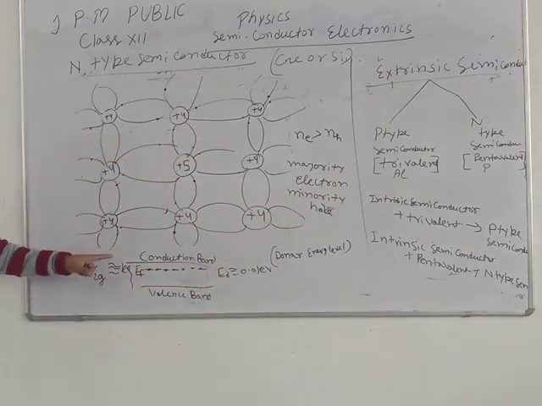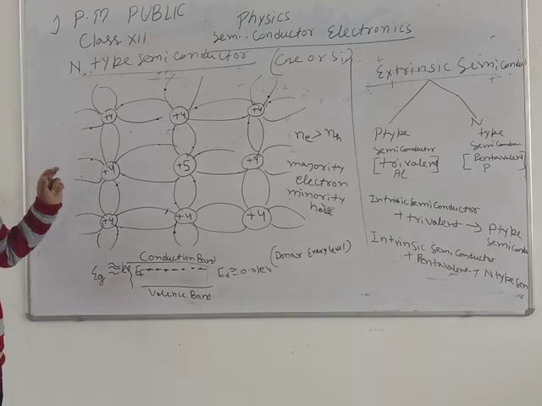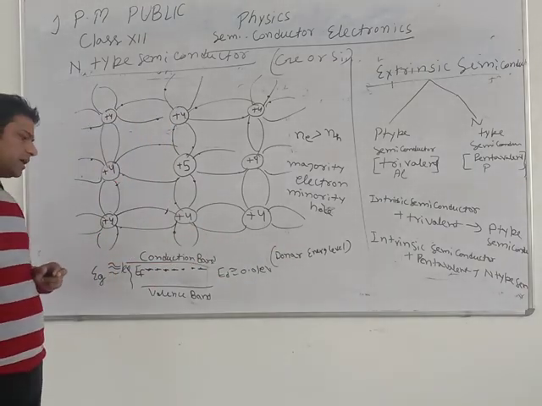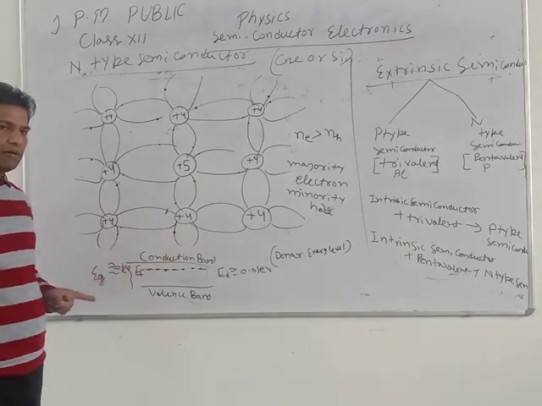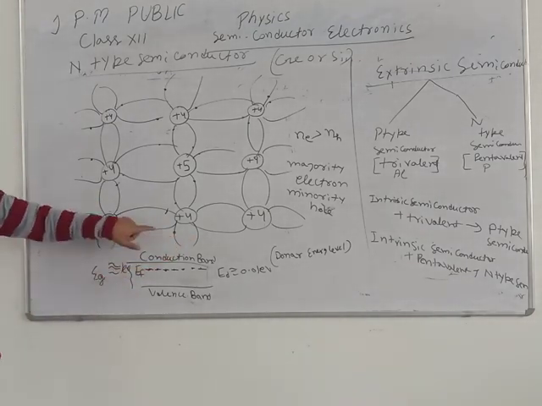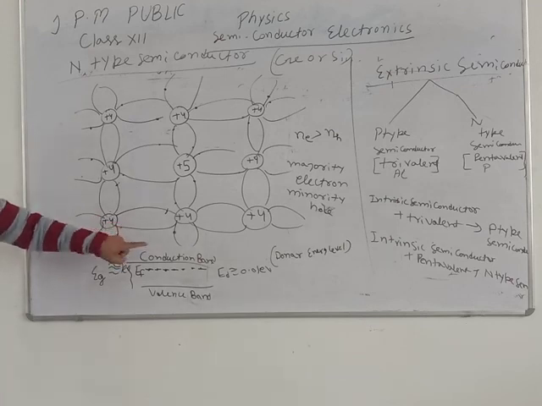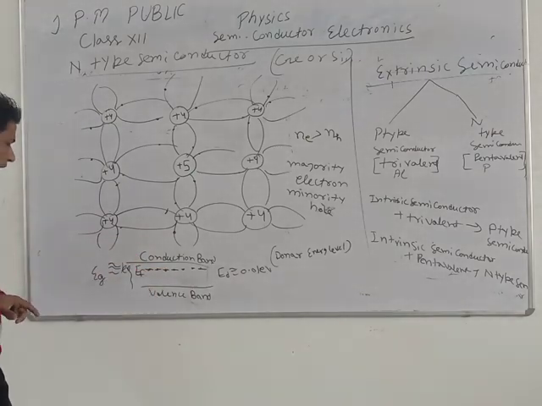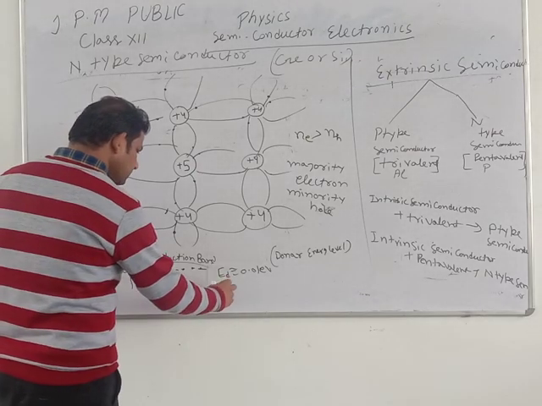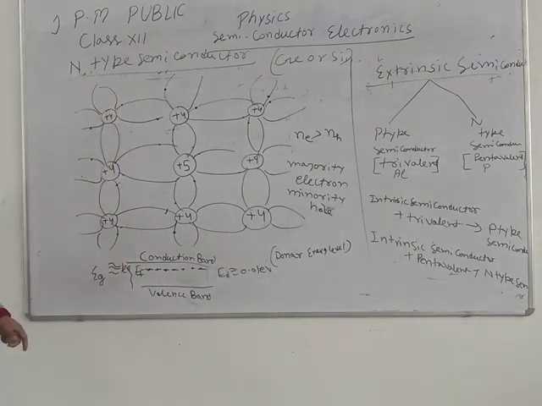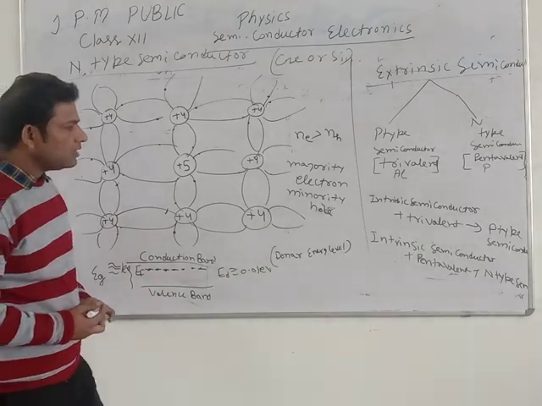After that, this type of semiconductor has a donor energy level. Here are the valence band and the conduction band. The donor energy level is formed just below the conduction band, and the energy gap for this is 0.01 electron volt, approximately.